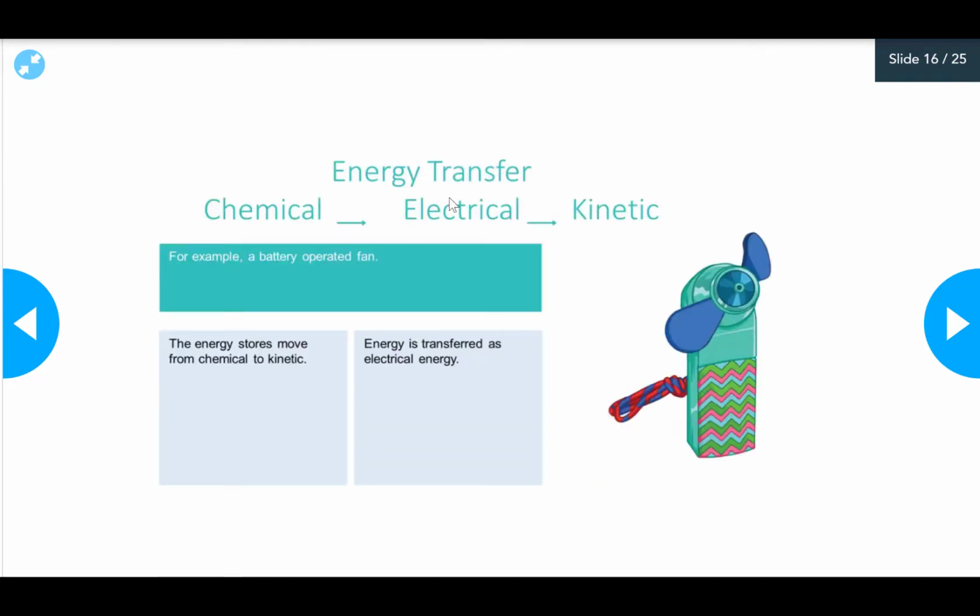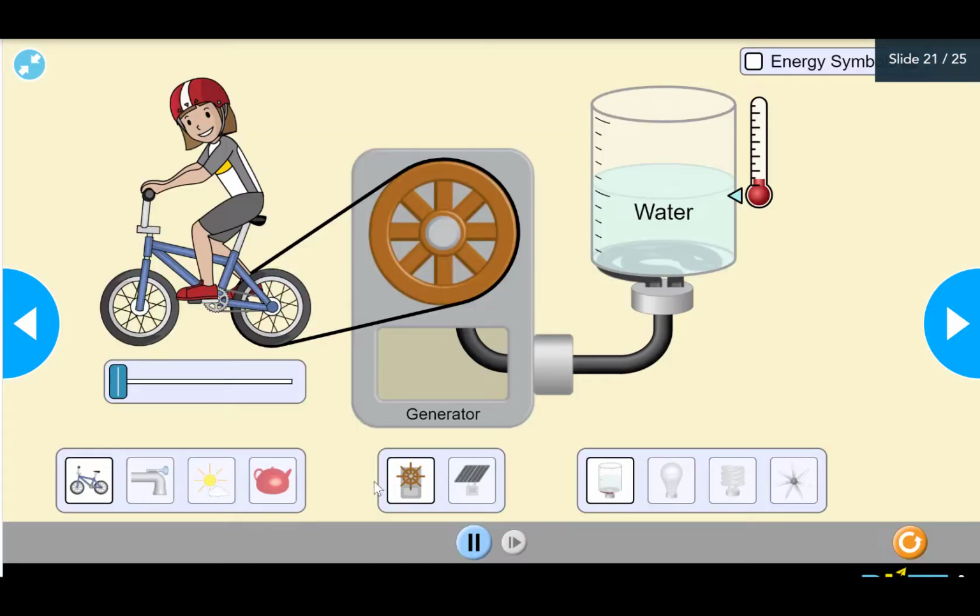Another example of energy transfer. Here, look at the battery operated fan. It uses a battery, so the first energy in use is chemical. Now this chemical energy is transferring from chemical in the battery into electrical, and this is transforming into kinetic, so the blades are moving.